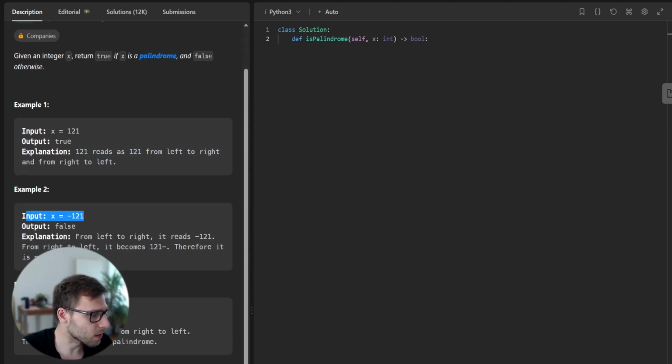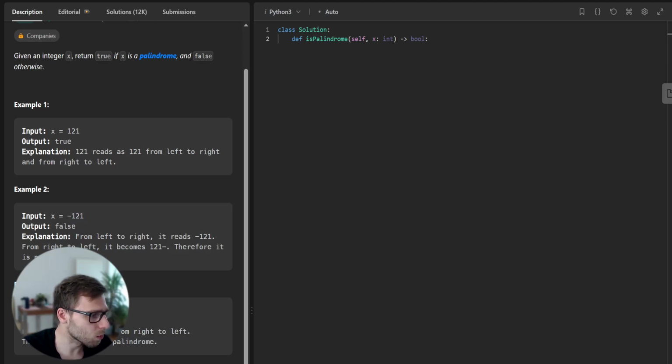Second example is minus 121 and output is false because it's not a palindrome: from one side it reads as minus 121, but from right to left it's 121 minus, so it's not the same.